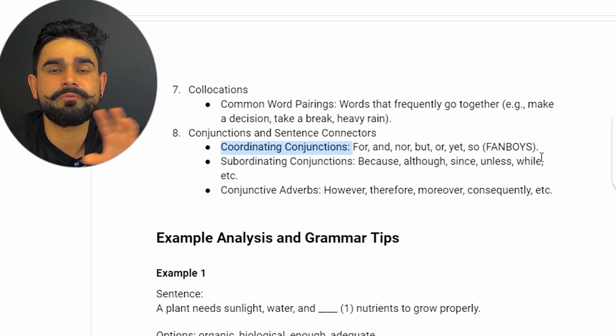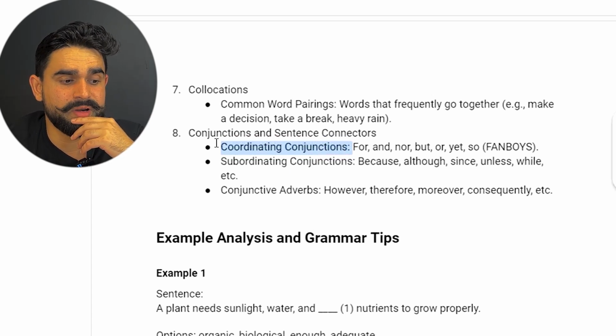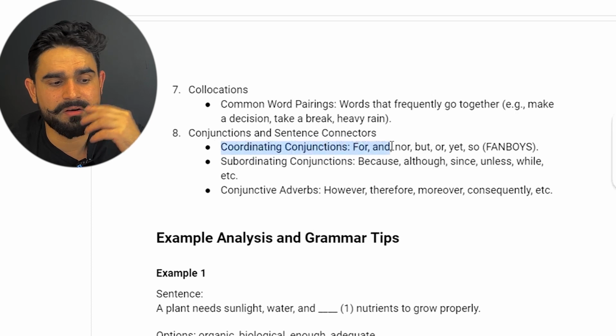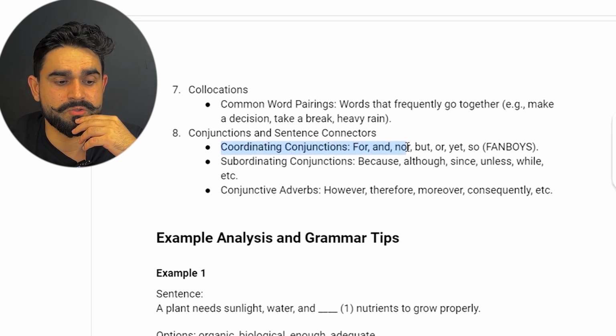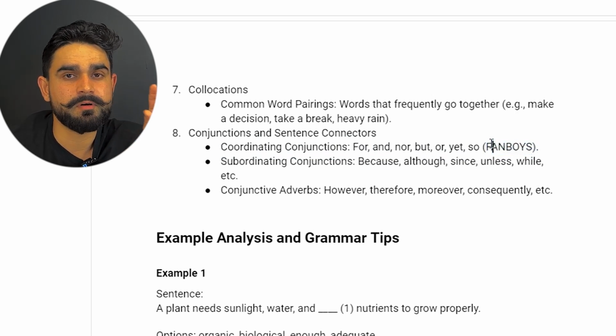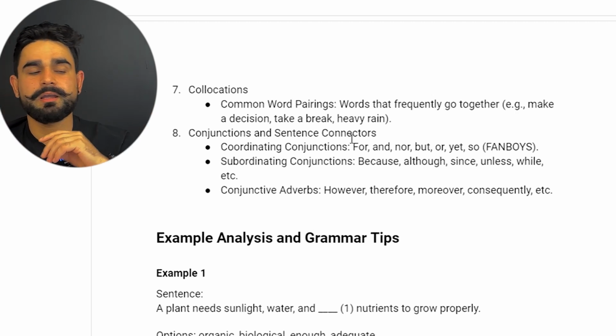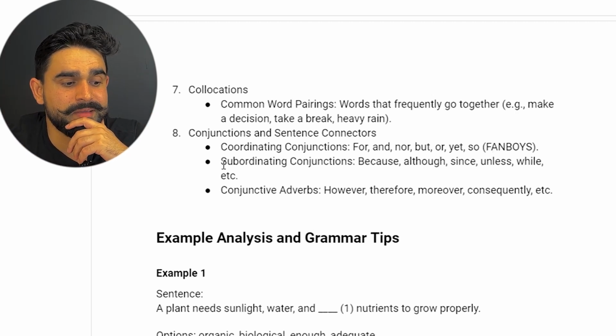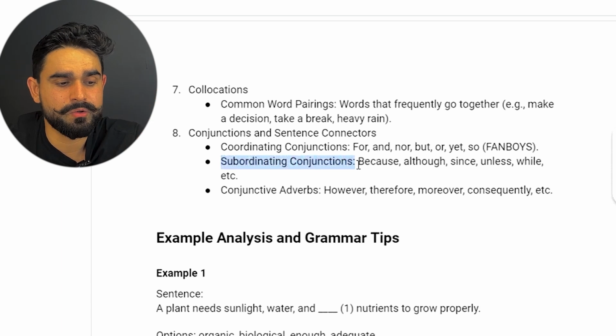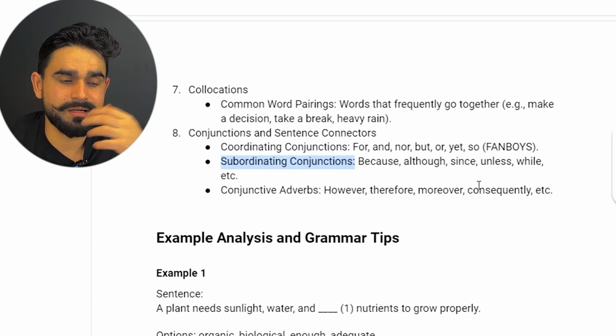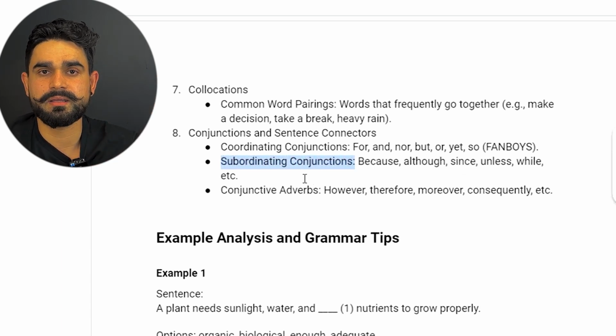So we call them fanboys. These are coordinating conjunctions like for, and, nor, but, or, yet, so. We call them fanboys just from the first letter of each coordinating conjunction. We create a word like fanboys: for, and, nor. And we have subordinating conjunctions like because, unless, while. So these are all the subordinating conjunctions.